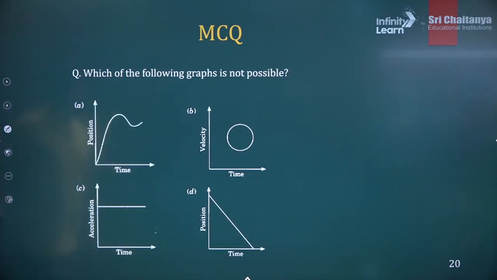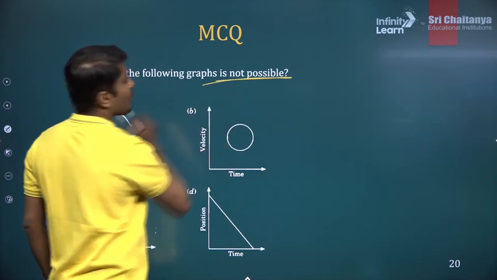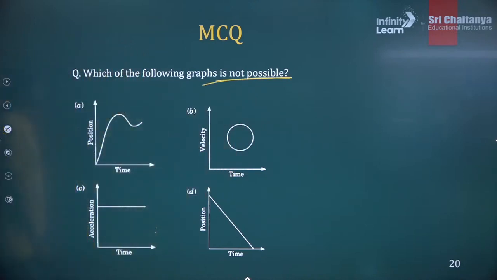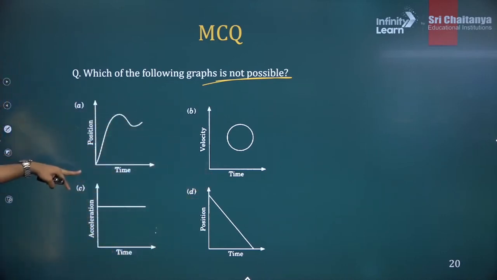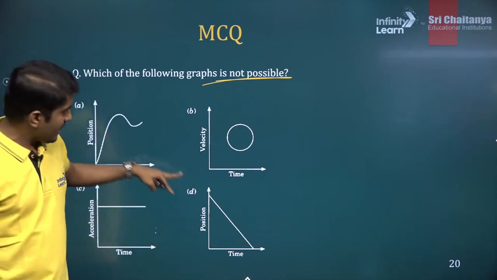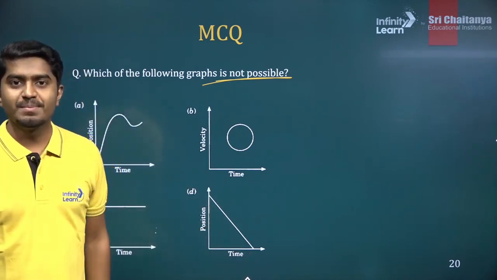Solve this. This is a very interesting question, solve it. Which of the following graphs is not possible? Option A, it is position versus time. Option B, it is velocity versus time. Option C, acceleration versus time. And option D, position versus time. Which is not possible?